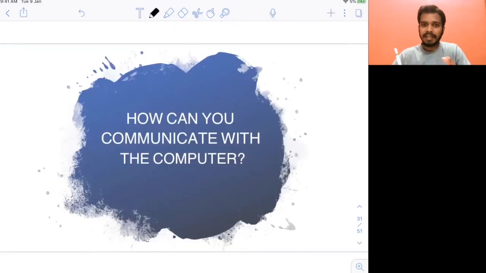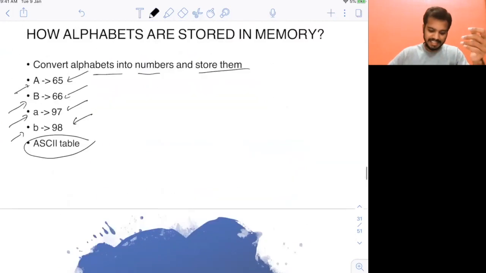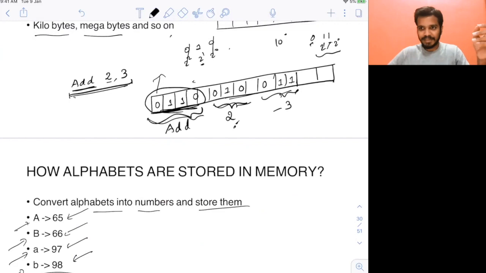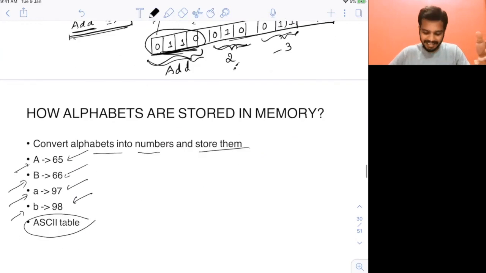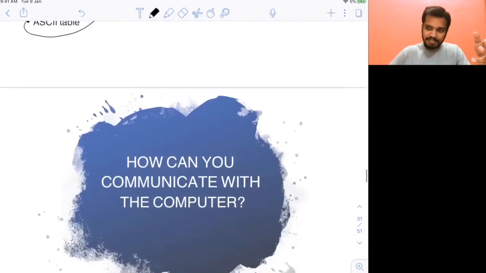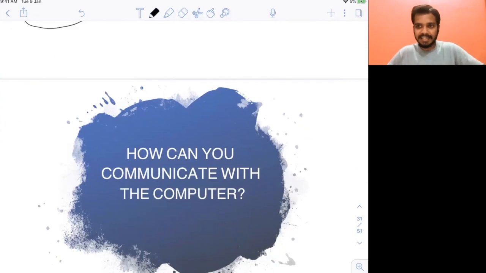Now let's move on to how you can communicate with the computer. Will you write binary code, like what I have written here? Will you write 0, 0, 1, 1? Will you communicate like this? Of course you will not, right? It's very tough to communicate using binary numbers. For computers, it's easy, but we do not understand binary language. Humans understand English, you understand French, so of course you do not want to communicate in binary with the system.